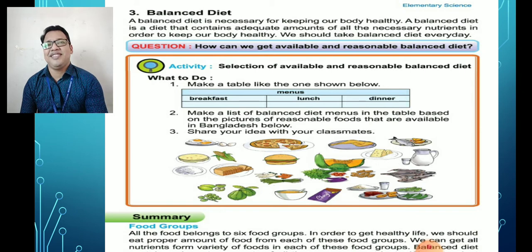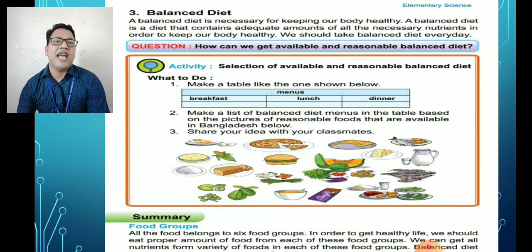That is a balanced diet. Here it is written, a balanced diet is necessary to keep our body healthy. A balanced diet is a diet that contains an adequate amount of all the necessary nutrients in order to keep our body healthy. We should take a balanced diet every day.